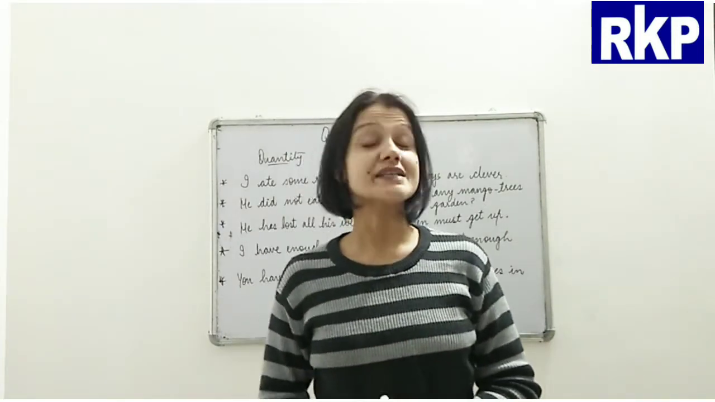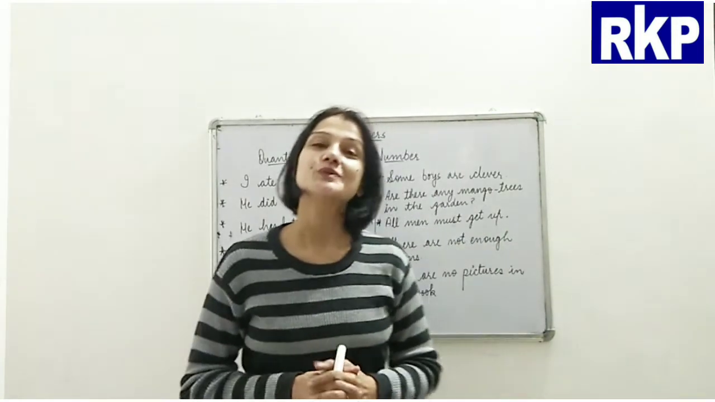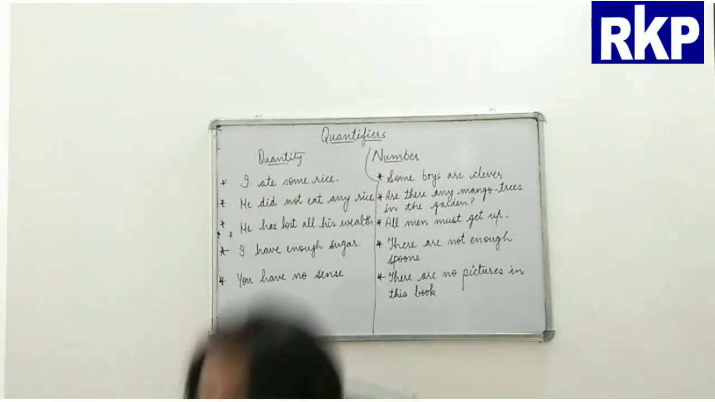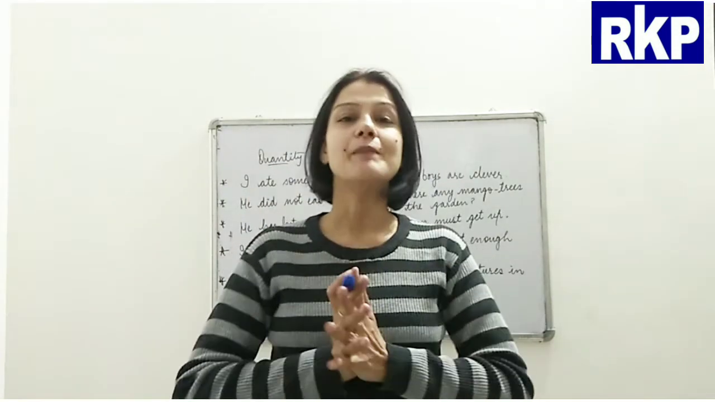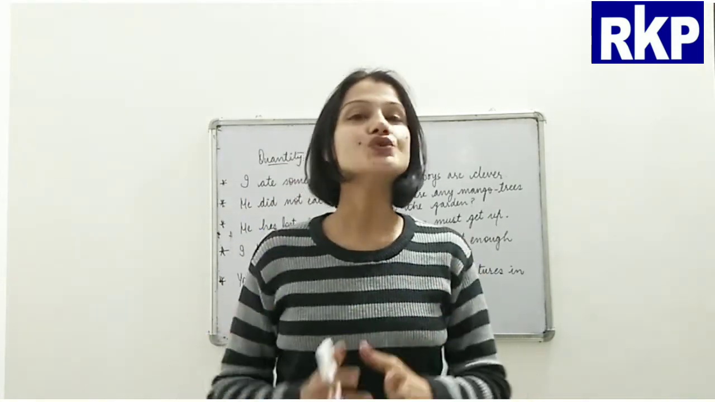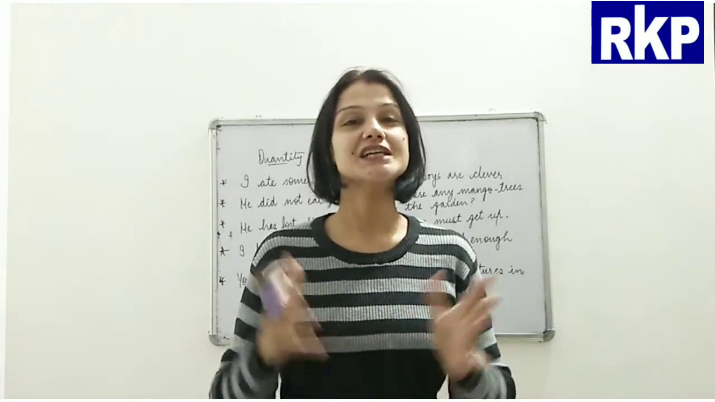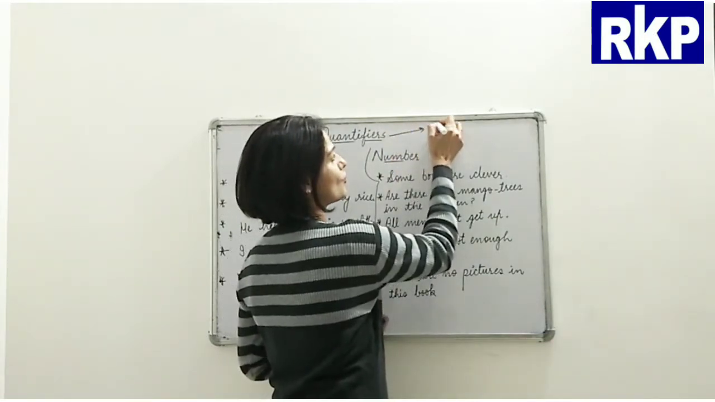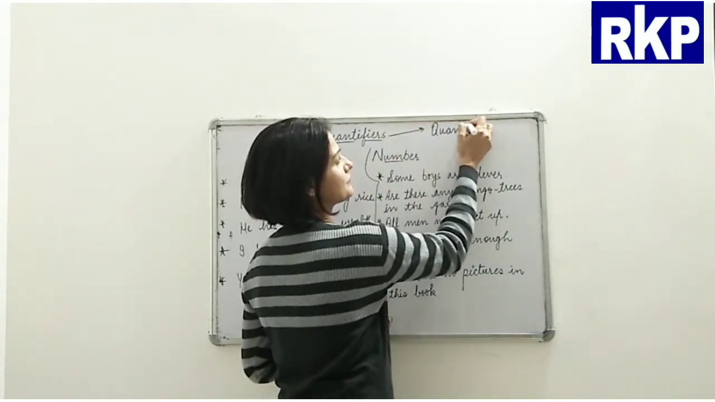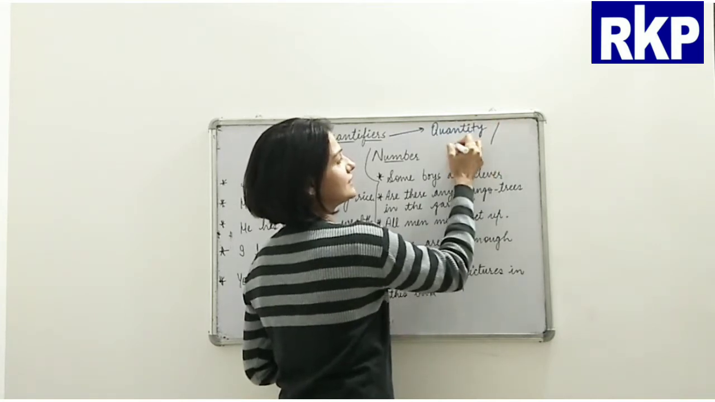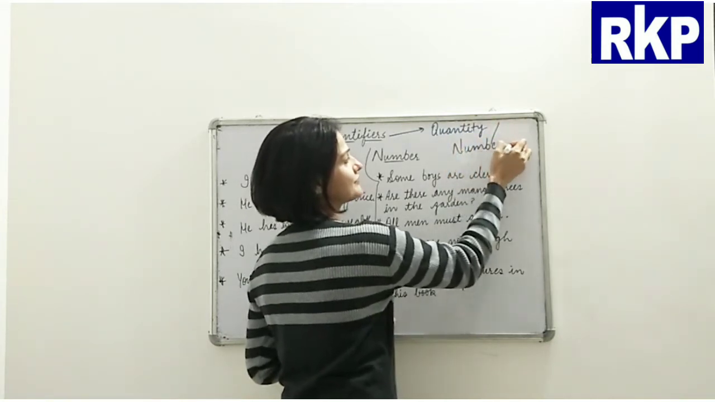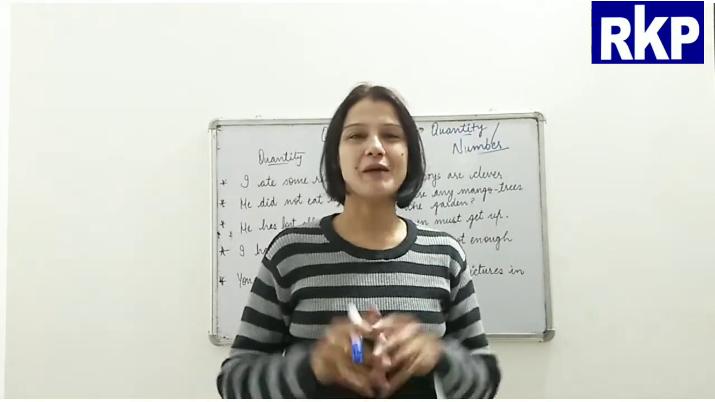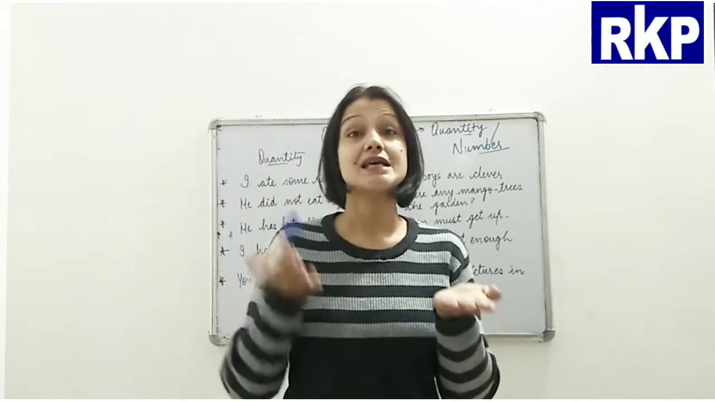Talk about quantifiers. Now I have already told you, beta, quantifiers are the words or the determiners that tell us about the quantity, amount or the number of the nouns. Okay, so they tell us about quantity or the number. Now beta, you need to understand what is the difference between quantity and number.